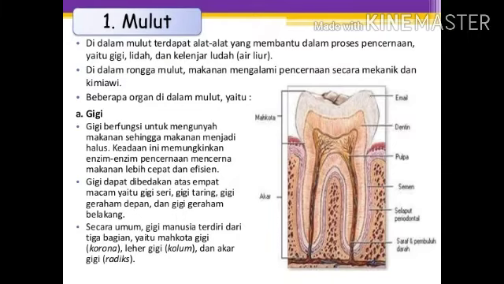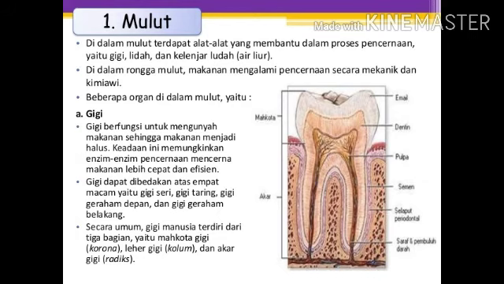In the mouth there are teeth, tongue, and salivary glands. The first, teeth function to chew food so that food becomes smooth. This situation allows the digestive enzymes to digest food more quickly and efficiently. Teeth can be divided into four types: incisors or seri, canines or taring, front molars or geraham depan, and rear molars or geraham belakang.